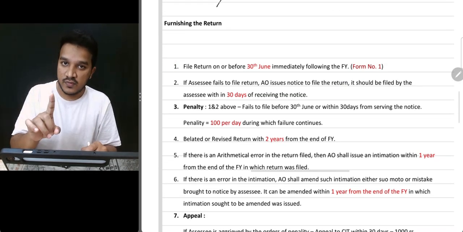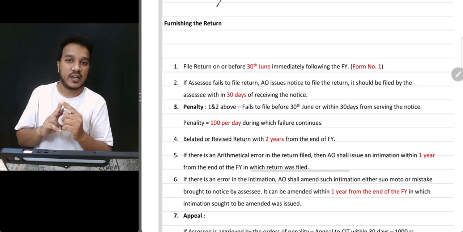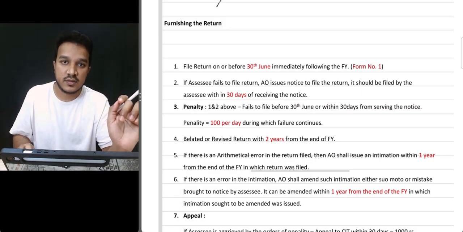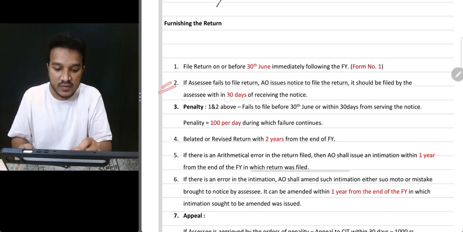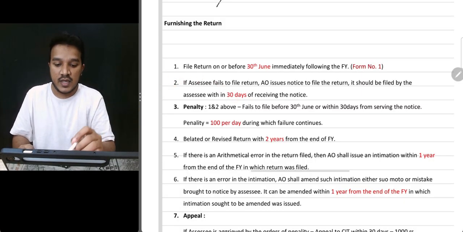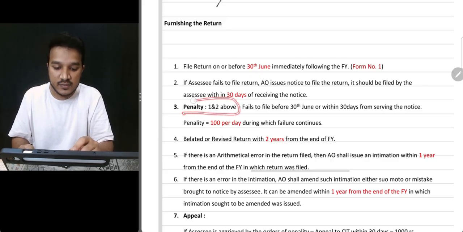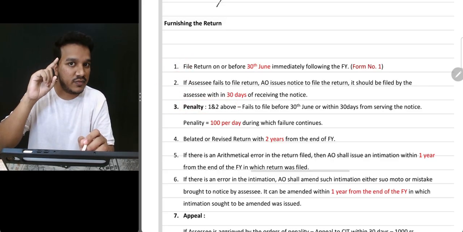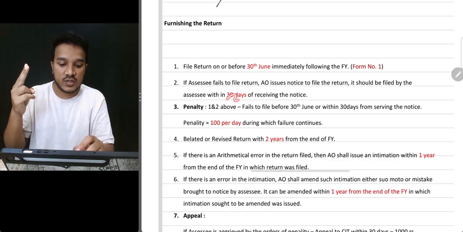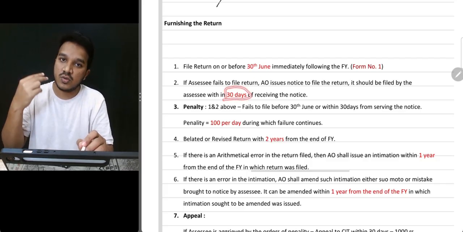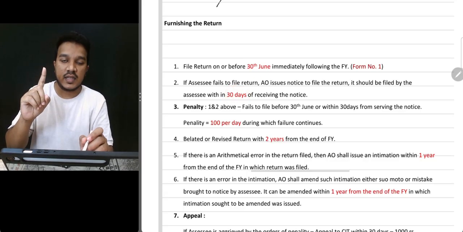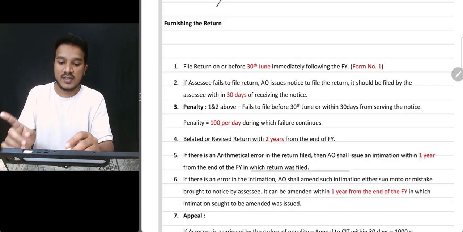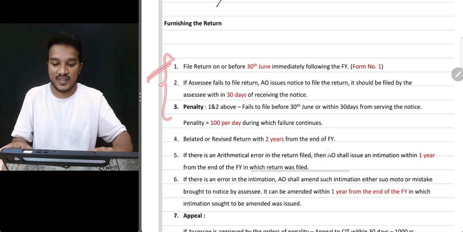And then if he does not file the return, then the AO will send a notice. After receiving the notice, within 30 days he has to file the return. Okay, within 30 days they have to file the return. In the above two, there is a penalty. Point 1 and 2: if the return is not filed even by 30th June, and not even within 30 days of the notice period, then in that case there is a penalty of 100 per day during which the failure continues. So that's 3 points.